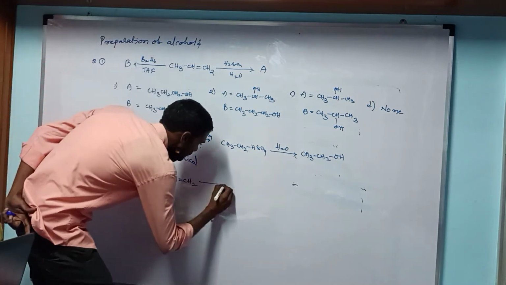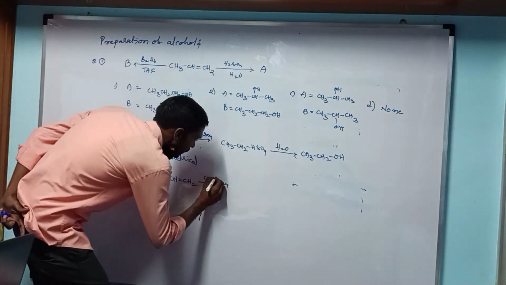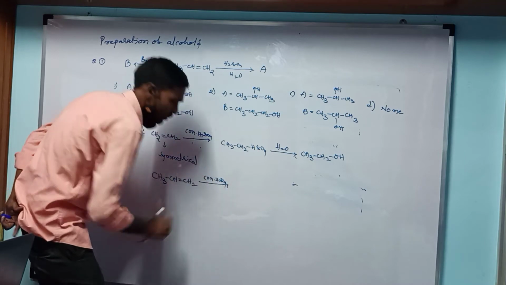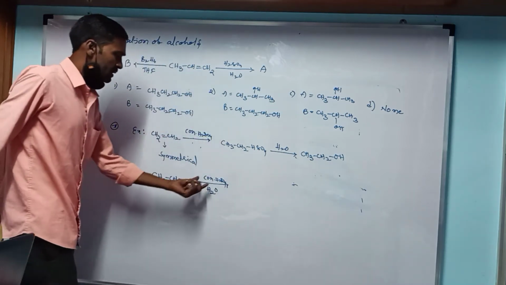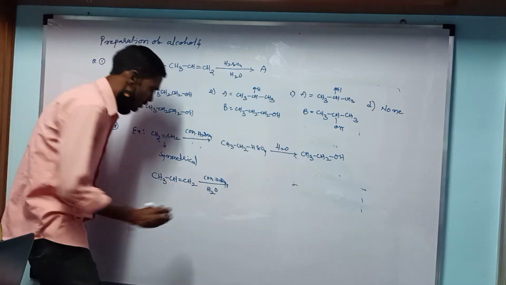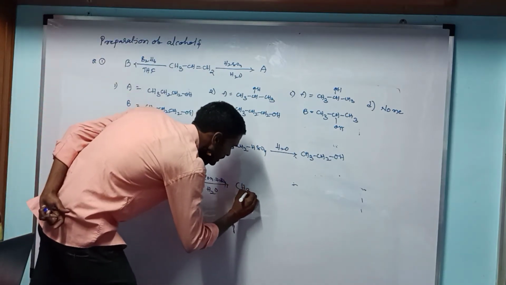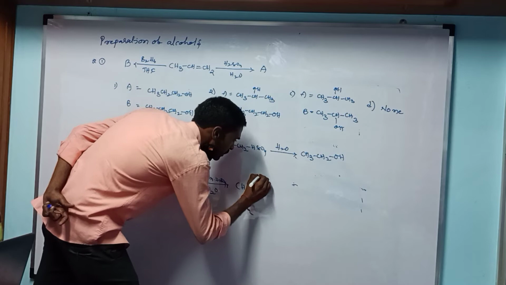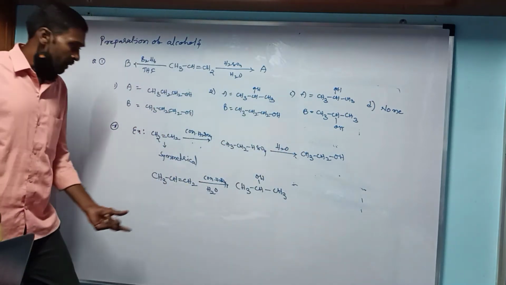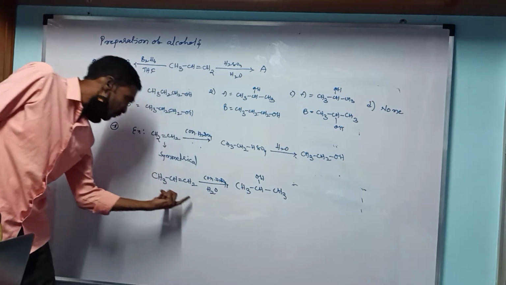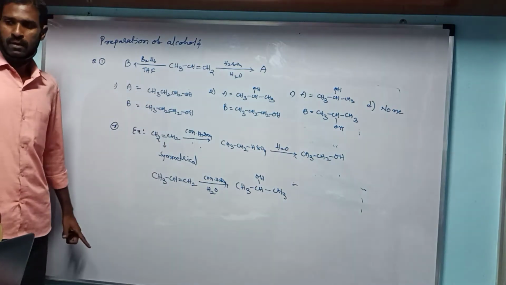So here it reacts with concentrated H2SO4 followed by H2O to produce the compound CH3CHOHCH3. This reaction follows only the Markovnikov rule.